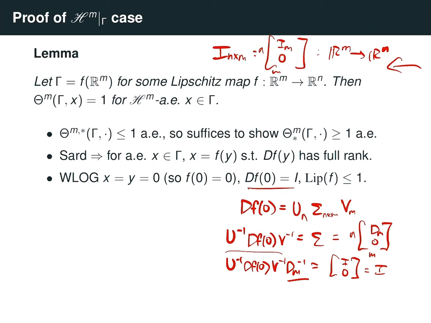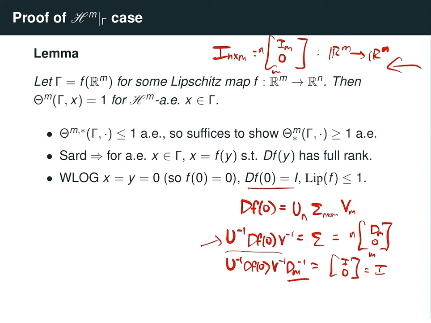Okay, and notice again, just like before, these compositions of f are not changing the shape of the image of gamma. So in particular, notice that when I compose with this diagonal matrix on the domain side of f, that doesn't change the image of f at all. The only change in the image of f under these transformations is when I apply this rotation U inverse.